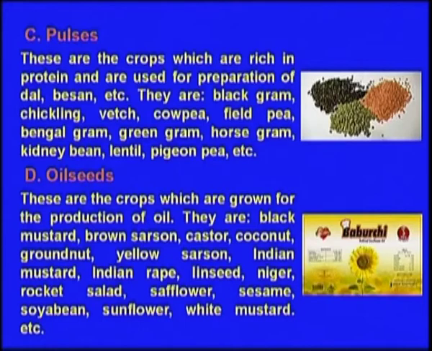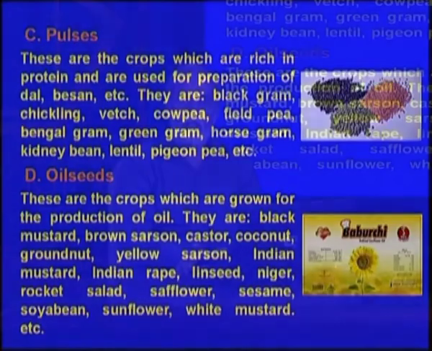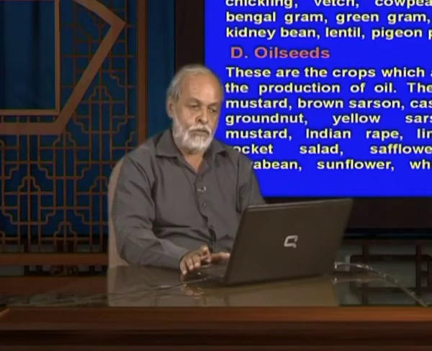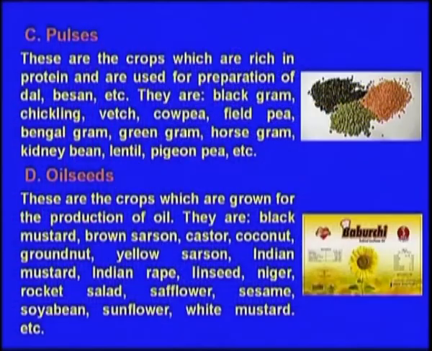Then oil seed plants. There are some plants whose seeds can be used for oil extraction, and they belong to the oil seeds. These include coconut, castor, yellow sarson, Indian mustard, Indian rapeseed, linseed, Niger, then safflower, sesame, soybean. All these types of seeds are directly used for the extraction of oil and used by human beings as oil.